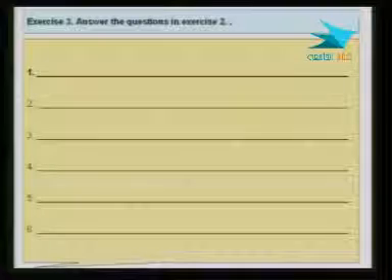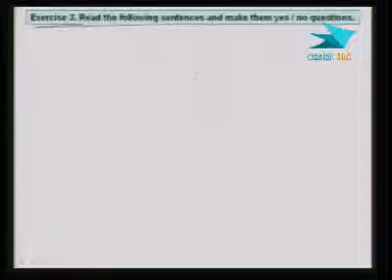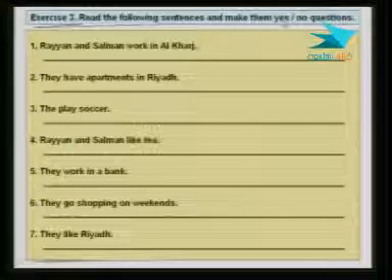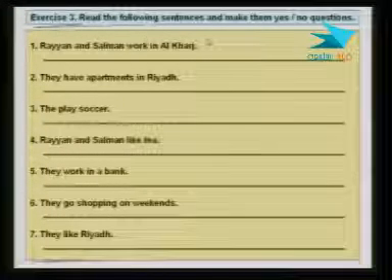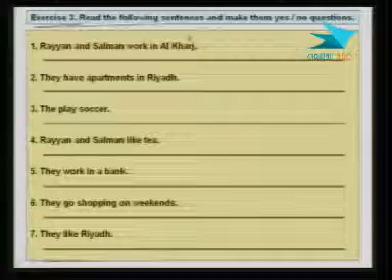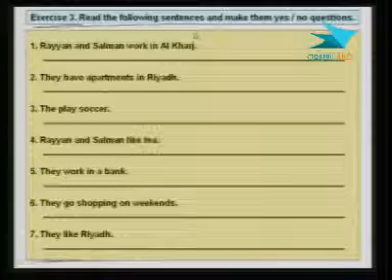Okay, well, maybe we have the answers here. All right, let's see. The first question is, all right, now exercise 3. Read the following sentences and make them yes/no questions. Now you are going to read the sentences, okay, and you will make them yes/no questions, and turn them from affirmative sentences into questions. Right? Yes, questions, but of what type? Yes/no questions. So they have to be yes/no questions. Because you can make them, of course, information questions, but that's not what I want in this exercise.